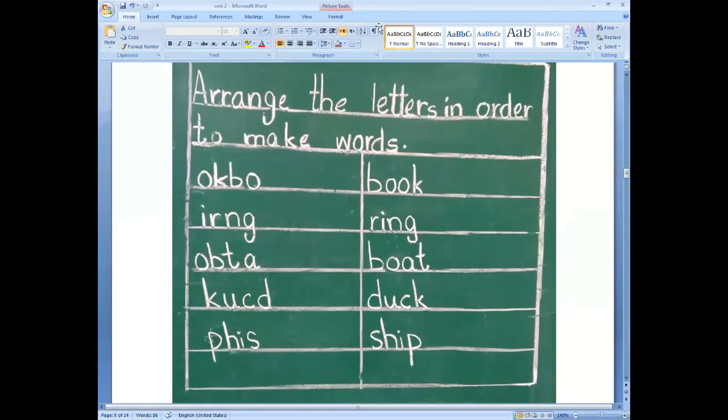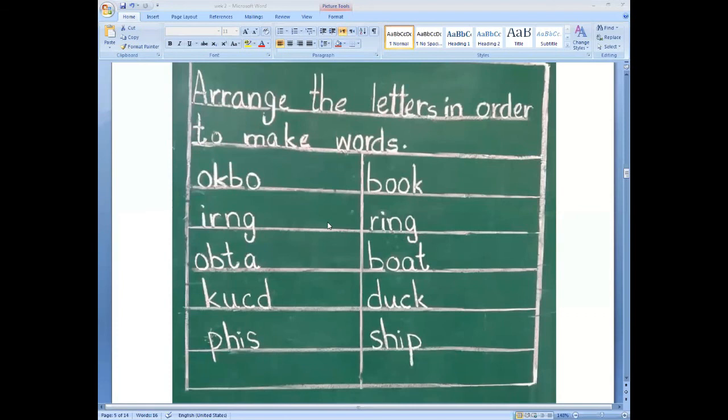This one is A-double-R-A-N-G, arrange. Arrange the letters in order to make words. So here are jumbled letters. You have to arrange them and write, like this one is your home word. You have to write in your copy.